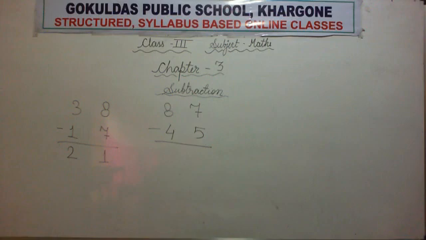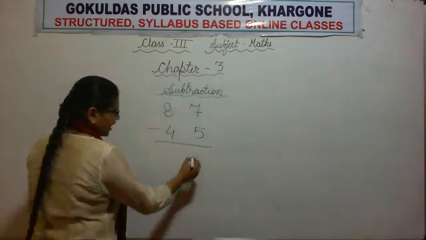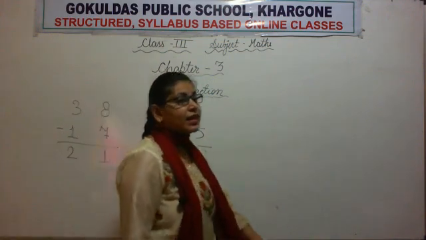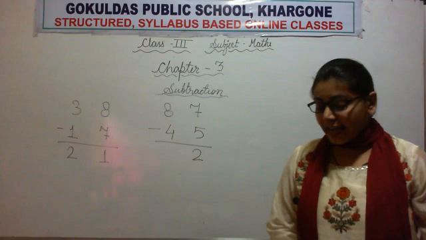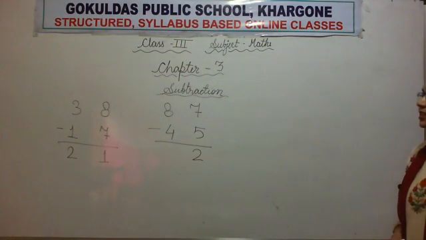Now count the number of left sticks. How many sticks are left? Count them. We will write here number 2. Okay. Now 8 minus 4. So draw 8 sticks. All of you do it quickly. I am watching you all. Draw 8 sticks.